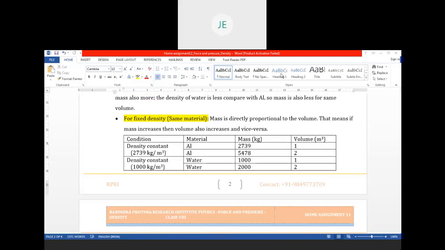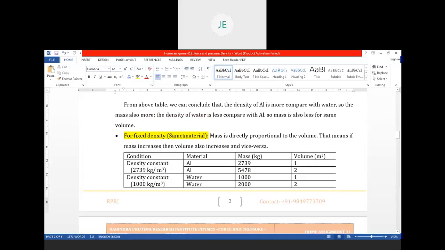Let us take another case, fixed density. That means the same material you are taking. If you take the same material, mass is directly proportional to the volume. That means if mass increases, volume also increases. Let us observe this table.